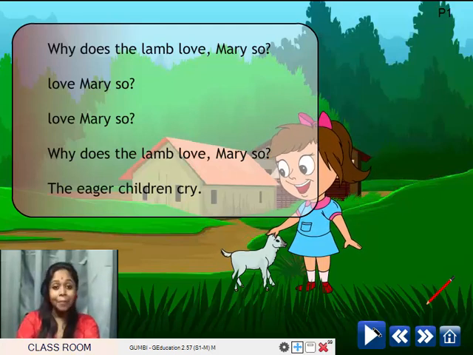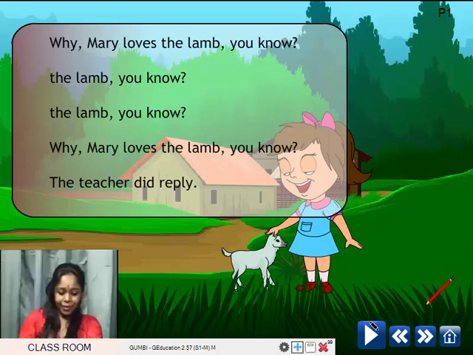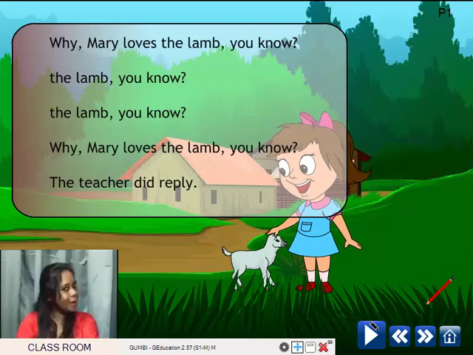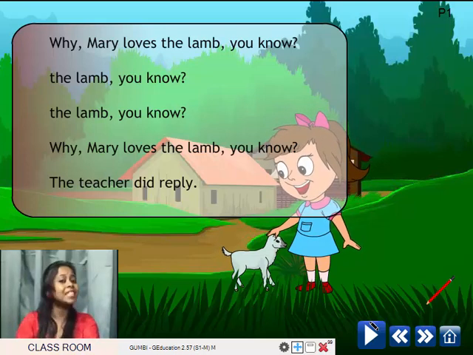Why does the lamb love Mary so? The eager children cry. Why Mary loves the lamb, you know, the lamb, you know. Why Mary loves the lamb, you know, the teacher did reply.